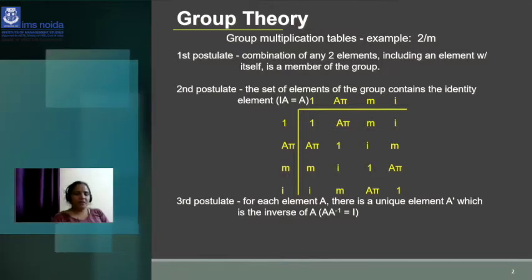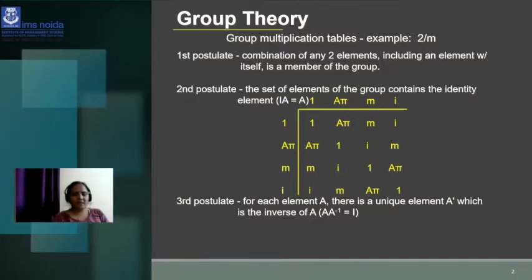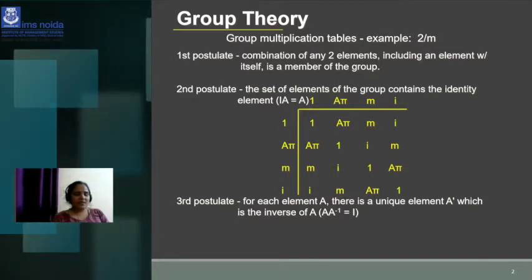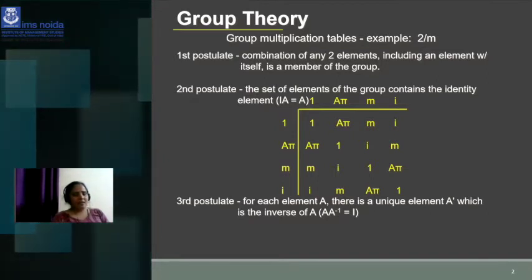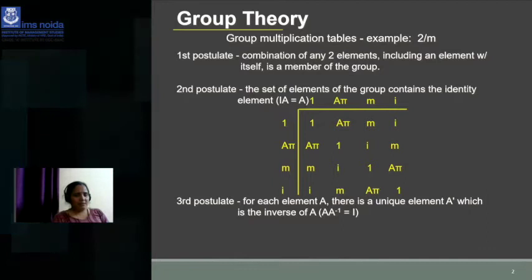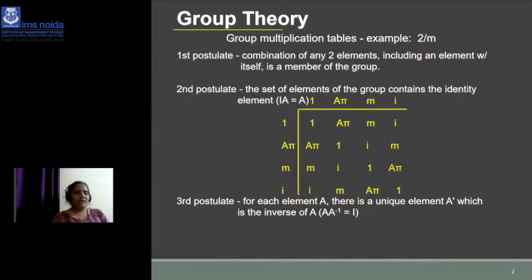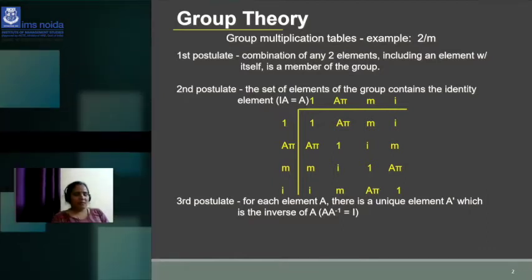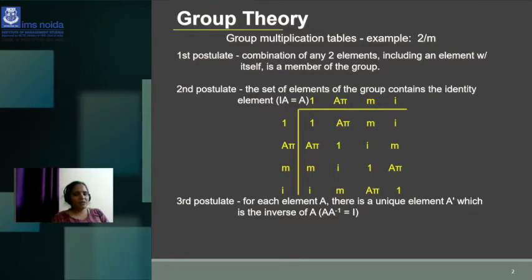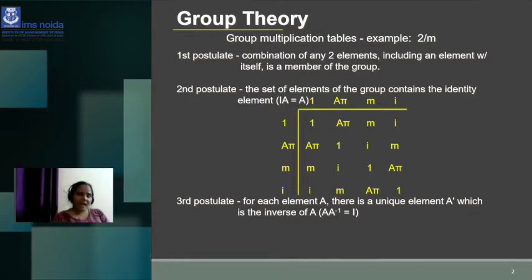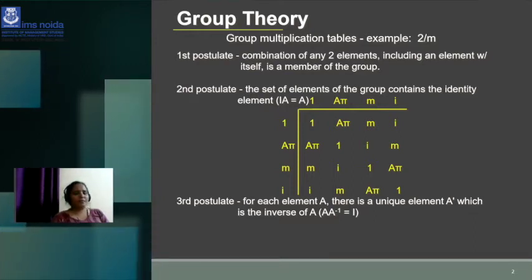Groups are nothing but one kind of arrangement of elements, arrangement of objects, arrangement of numbers, arrangement of integers, arrangement of anything. So any element or any variable that can be arranged, provided some conditions are satisfied, then that arrangement is known as a group.